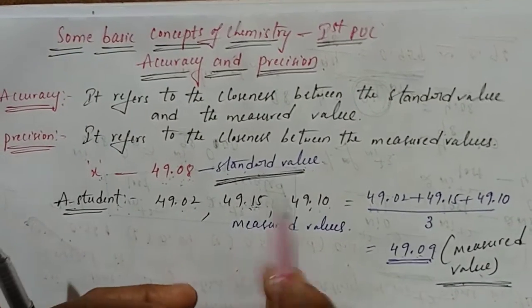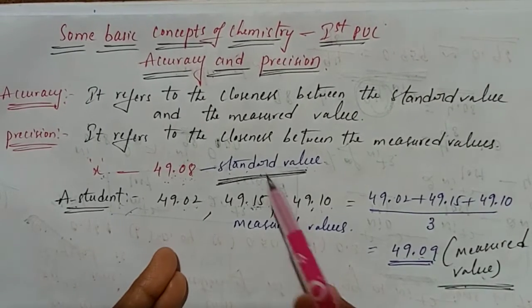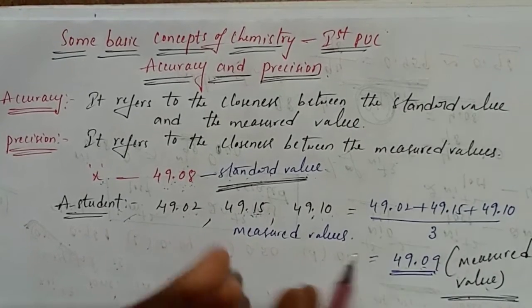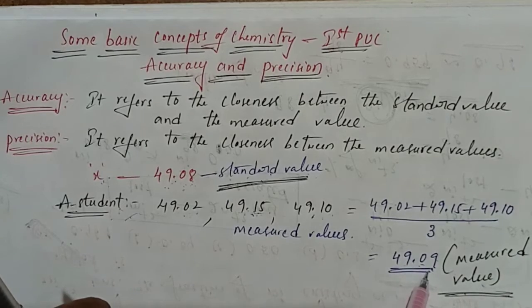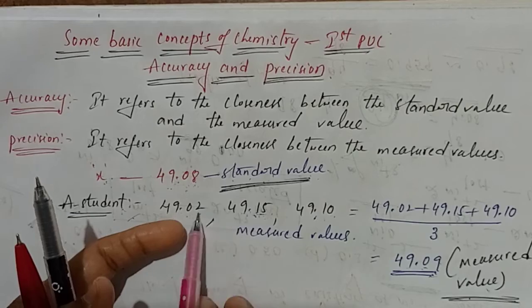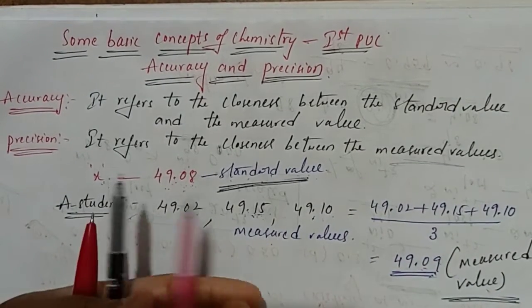So that's why we can say student A results are more accurate, because the standard value and the measured value are both closer. So that's what we can say, student A results are more accurate, less precise because there is no much closeness between the measured values. Are you clear? So that's why less precise.